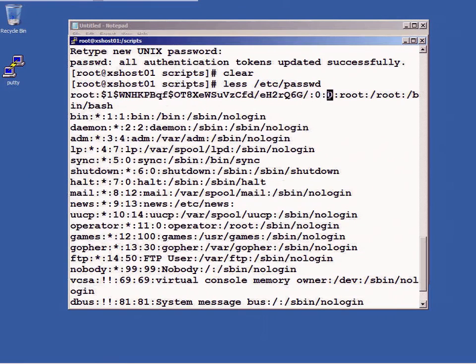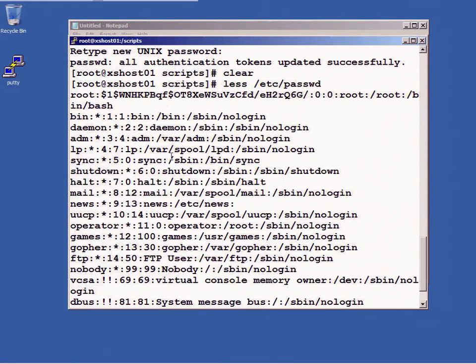Okay. The name root, and their home directory and the shell that they're using. This asterisk means that there's no password assigned, and that the password exists in a different file. And this is the user ID and the group ID of the bin user.